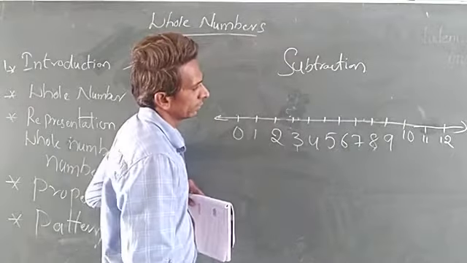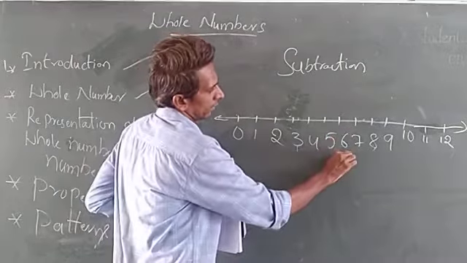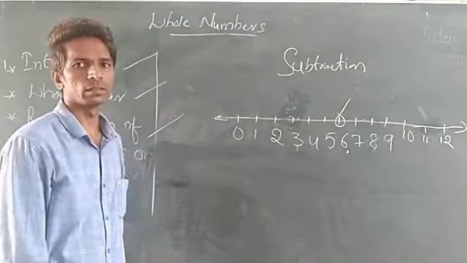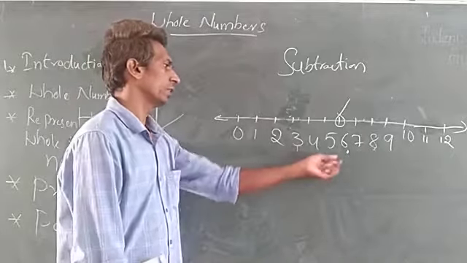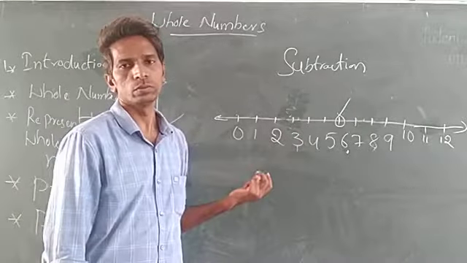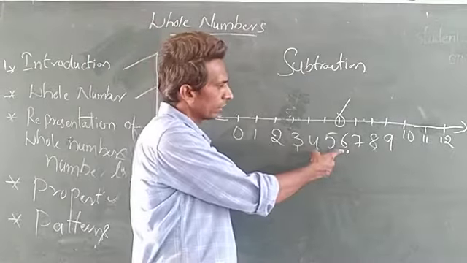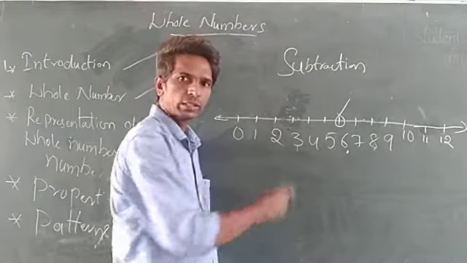I am taking 6 as the position, okay now, 6 as the position. From 6 onwards I want to get 2.